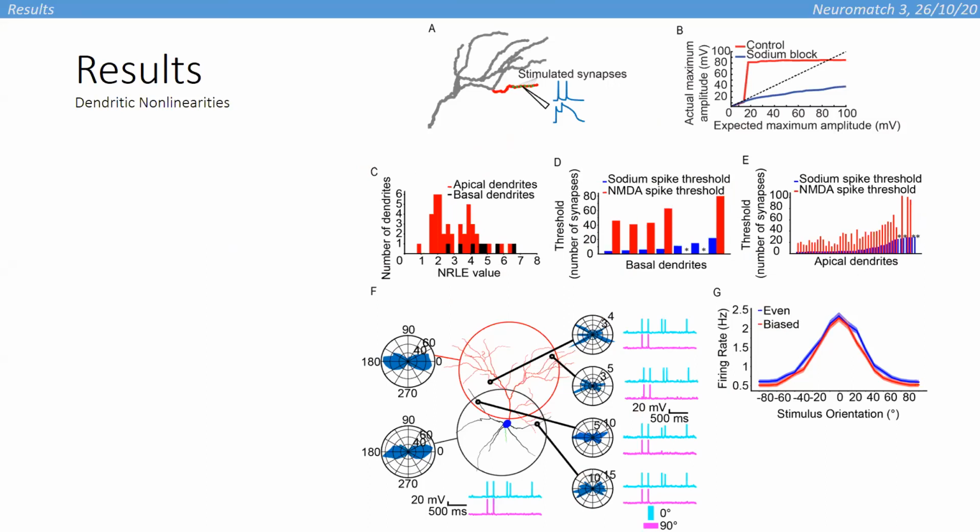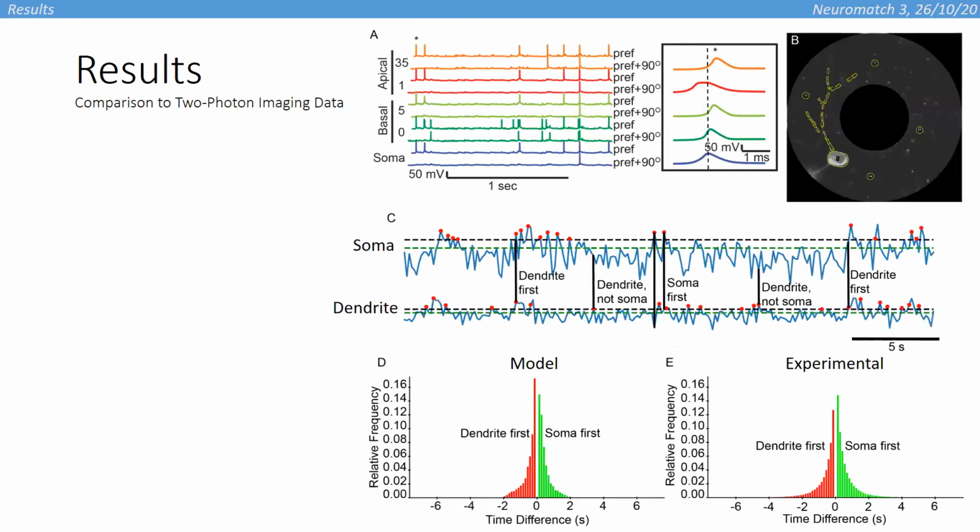And naturally, we also verify that our neuron can exhibit orientation selectivity, which it does. And orientation tuning persists even when the input is not evenly shared between the two trees, which is the biased condition, the red curve. To further investigate the role of dendritic activity, we inspected samples of contemporaneous somatic and dendritic spikes, noted that the dendritic spikes tended to temporarily precede somatic spikes, as you can see on this detail. The red trace precedes the blue trace.